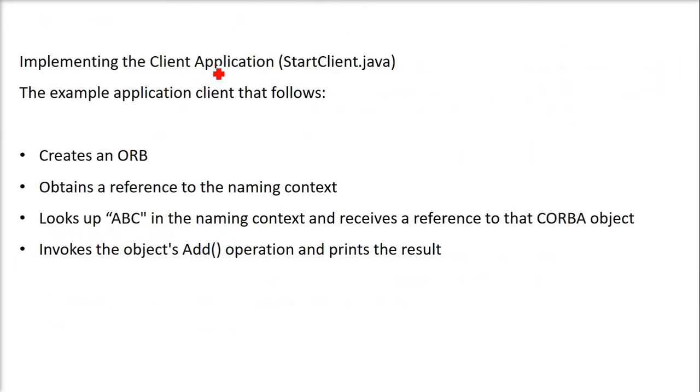Now here is the client application. The client application, again, will create the ORB, obtain a reference to the naming context, that is, obtain the address and the information about where the function will be found, and then there is ABC. I'll show you what ABC does. ABC is just the thing which I used to have a context or interconnection, and it receives a reference to the Corba object, and finally it invokes the add operation and prints the result, which is whatever numbers you send, the addition will be printed.